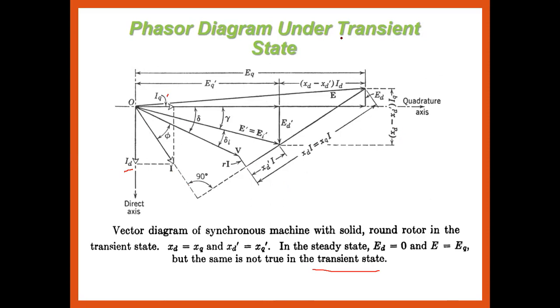So under the transient state phasor diagram, XD should be equal to XQ, and XD dash should be equal to XQ dash. But in case of the transient state, ED is not equal to 0. Okay, and E should be equal to EQ dash. This is the phasor diagram under the transient state.